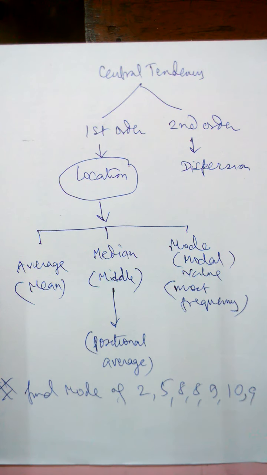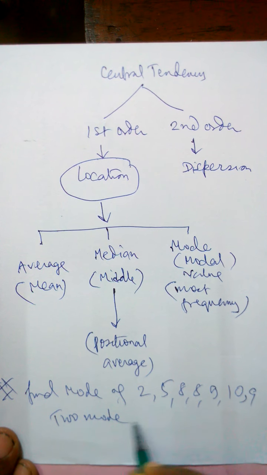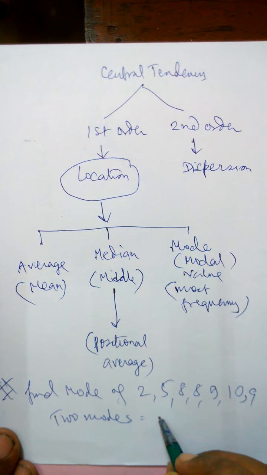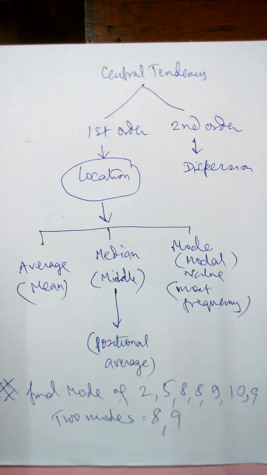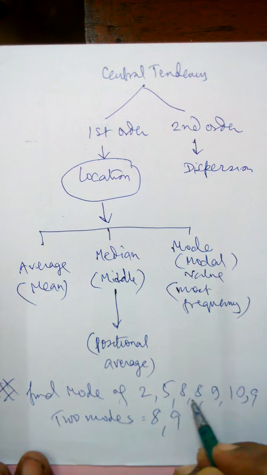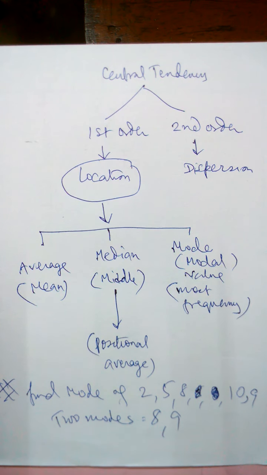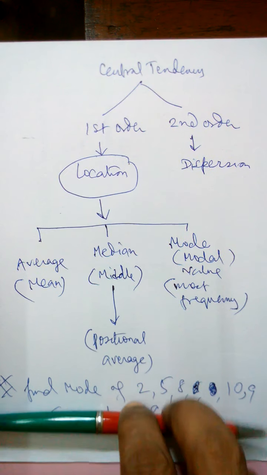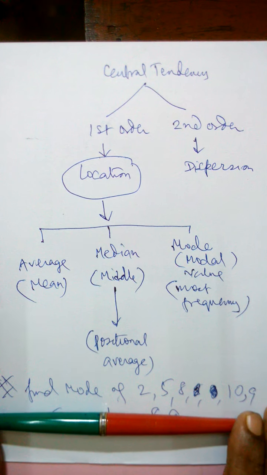This is bimodal, meaning two modes. Yes, there may be two modes or three modes. In this case there will be two modes, that is 8 and 9. Both are to be answered. This is called bimodal. But now I am changing the question. Find the mode. So what is the mode of 2, 5, 8, 10, 9?